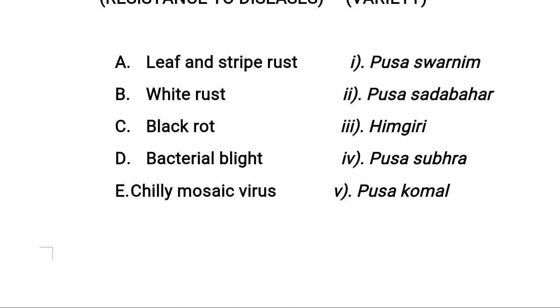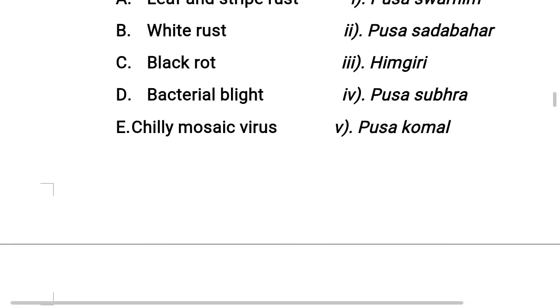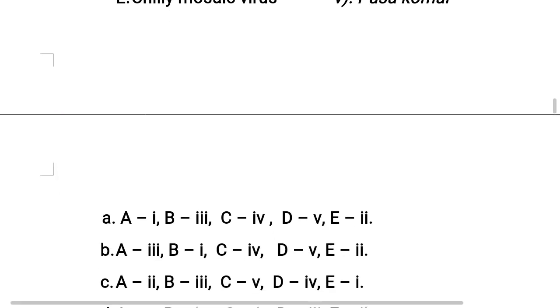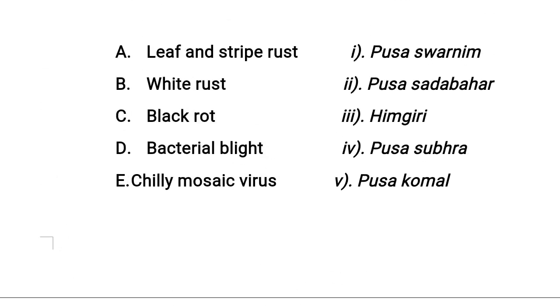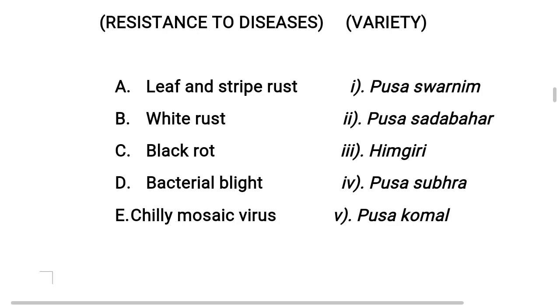Understood? Next, C, black rot. Black rot disease is resistant to the following variety. Commonly known as cauliflower, the variety is Pusa Subra. Pusa Subra. So C is matching with Roman number 4. It's one of the cauliflower variety names.